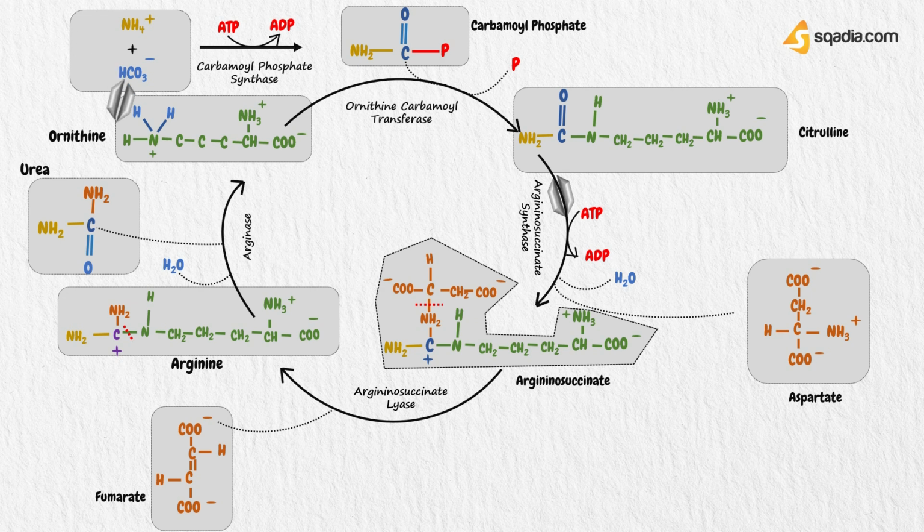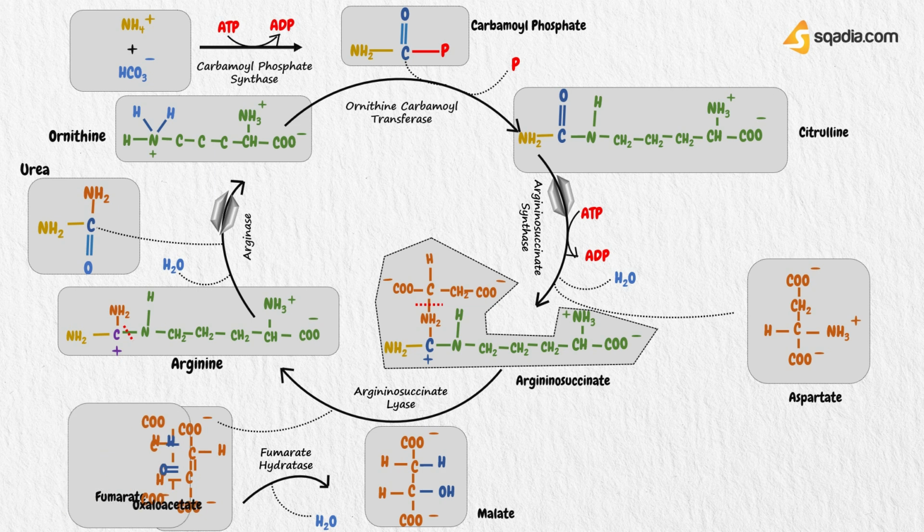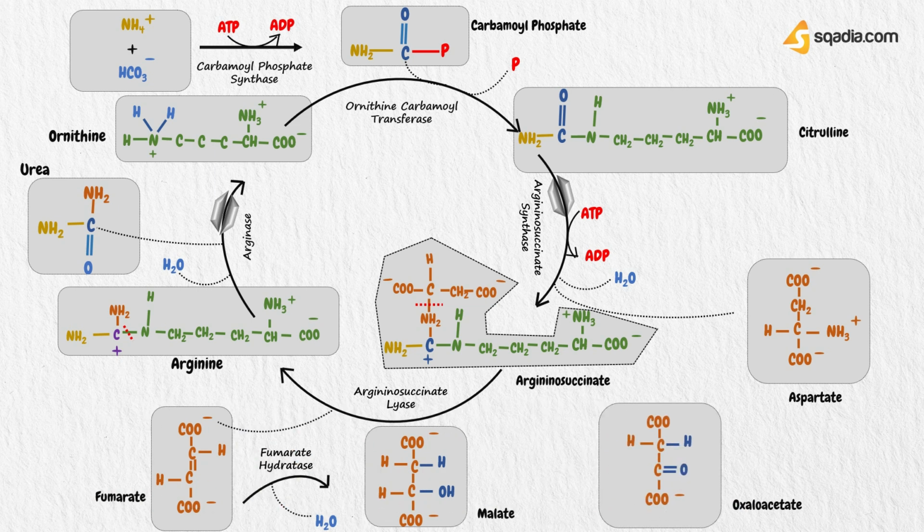In addition, ornithine is regenerated and returns through the ornithine transporter into the mitochondria, where it becomes available for the cycle once again. The fumarate produced in step 4 is converted to malate in the presence of fumarate hydratase, and by adding water, this malate converts to oxaloacetate in presence of malate dehydrogenase, from which aspartate is formed again by transamination in the presence of an enzyme called aspartate transaminase.